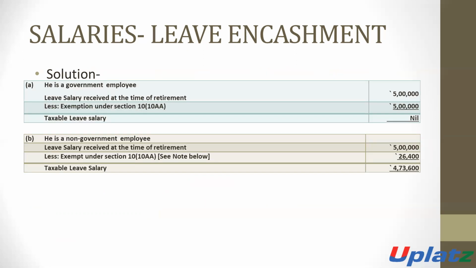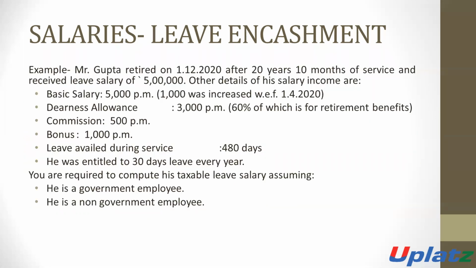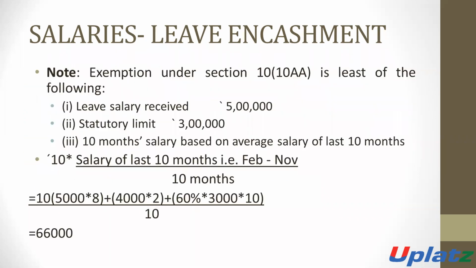As per the question, the basic salary was 5,000 rupees per month, and from 1st April 2020, it was increased by 1,000 rupees.